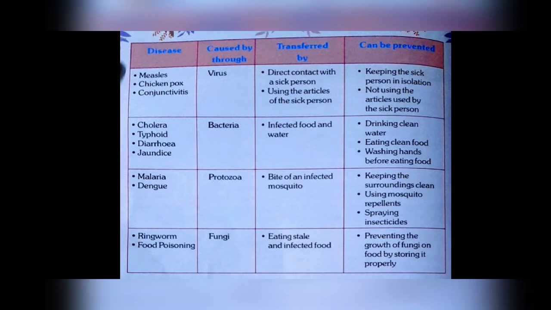For example, if a person is having chicken pox and we are using the same towel which the sick person is using, then we have a direct contact, so we will also have the virus in our body which will lead us to be sick. Now, how can we prevent it?